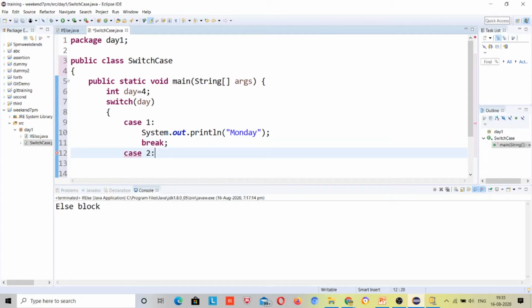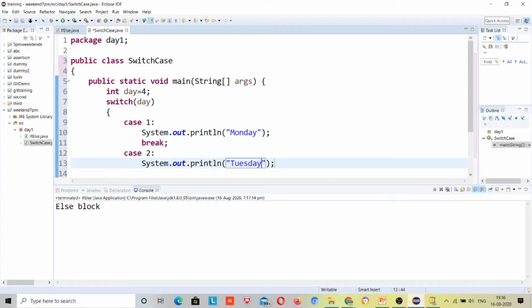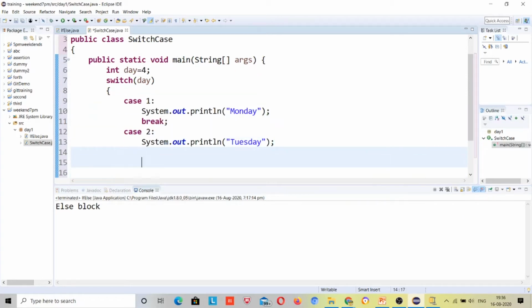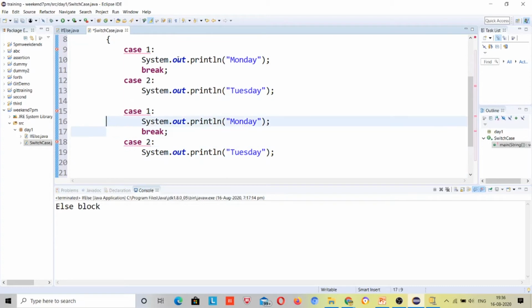Case 2, sys out Tuesday, right? I will copy. Case values can't be the same.